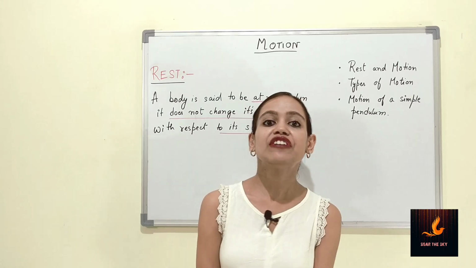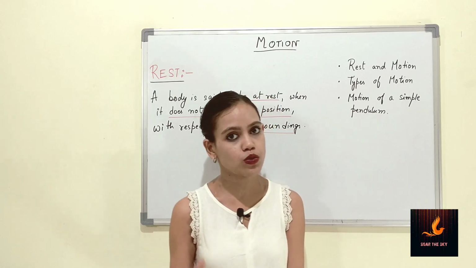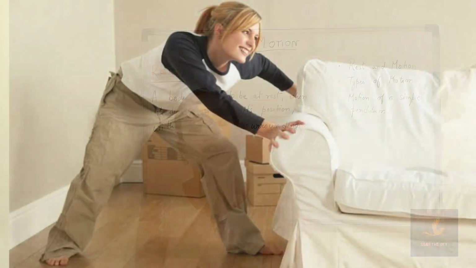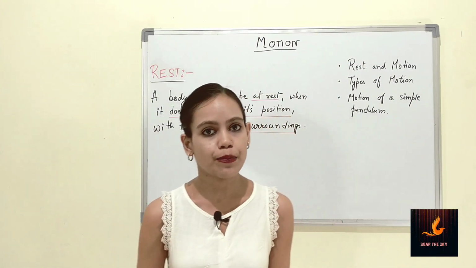Say for example, the furniture in your house stays at the same position with respect to all its immediate surroundings unless and until you go ahead and move it from its own place. So this is what rest is. These are the examples of rest.